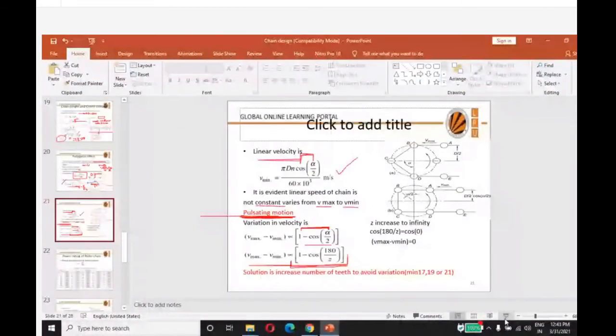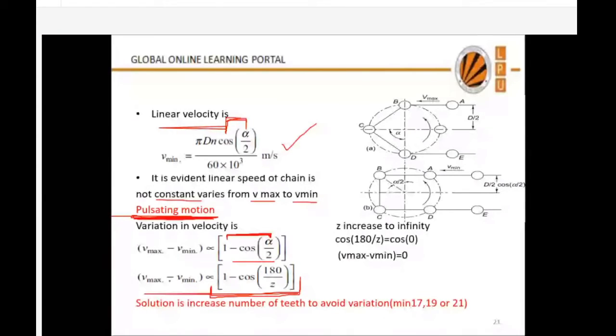So, as I told you, I want this term, V max minus V, this term, 1 minus cos alpha by 2, to be 0. This is possible only when this side is 1. If I make this term close to 1, then this will be 0. Now, this cos term will be 1 when this angle is approximately 0 degree, because cos 0 is 1.